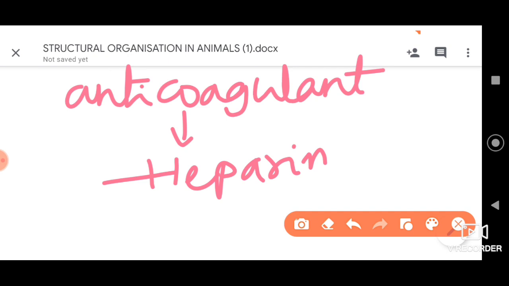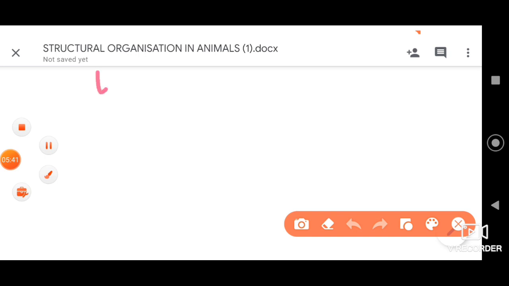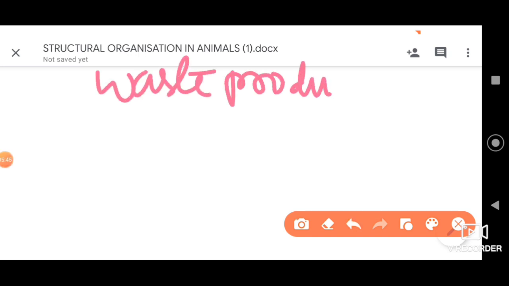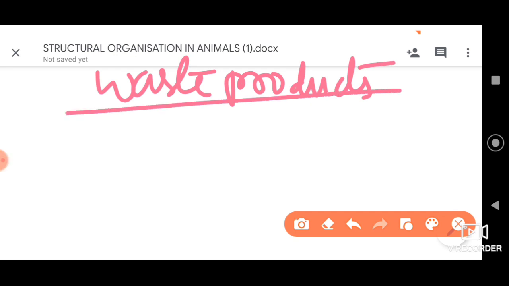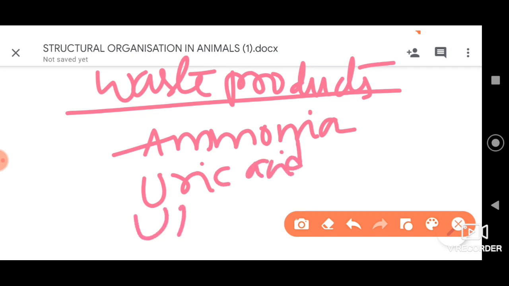Remember, and furthermore let me tell you, the waste products are also present in the plasma. In the plasma, the fluid component of blood, we can find waste products such as ammonia, then uric acid, urea.